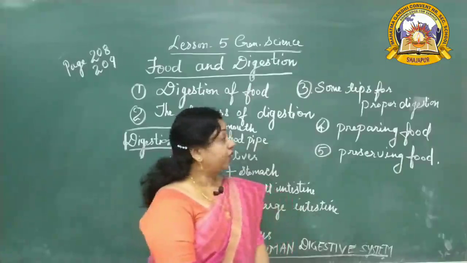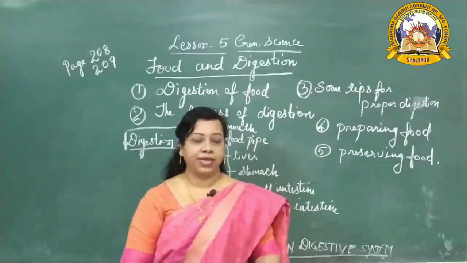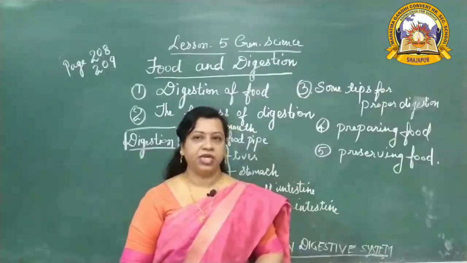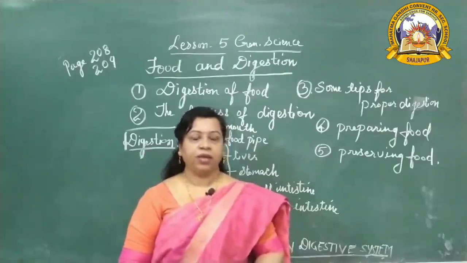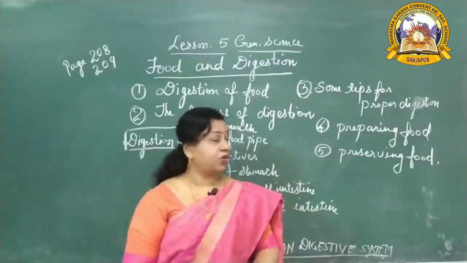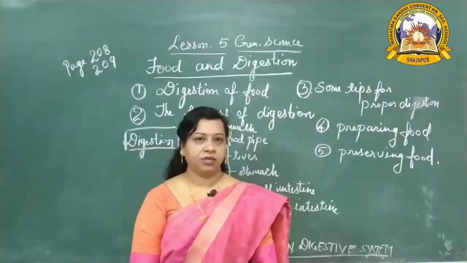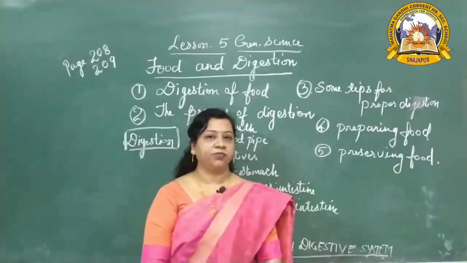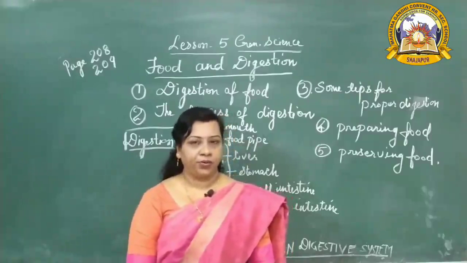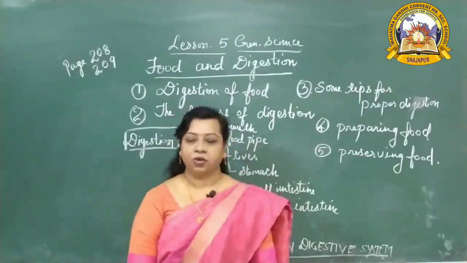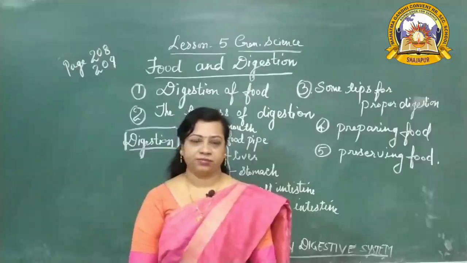Then what do we cook? We cook rice, dal, meaning pulses, then meat, fish. Some things we steam, like idlis, and some things we roast. What are the things that we roast before eating? Potato, brinjal, meat. So these are the different ways of preparing food.